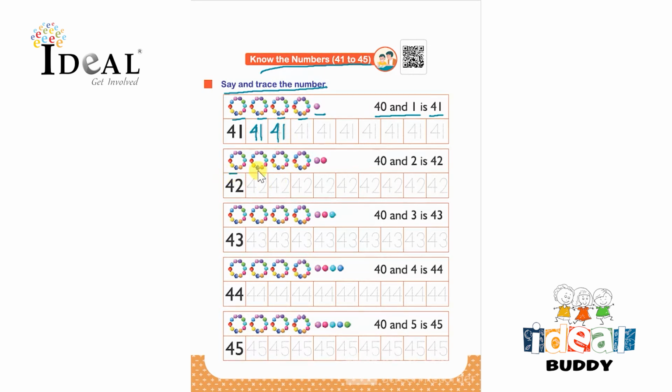Then there are 1, 2, 3, 4 tens, 2 ones, that is 40 and 2 is 42. So the number is 42 and the child has to trace the number 42 over here. After that there are 1, 2, 3, 4, 4 tens and 3 ones. So 4 tens and 3 ones is 40 and 3 is 43. After that they have to trace the number 43 over here.